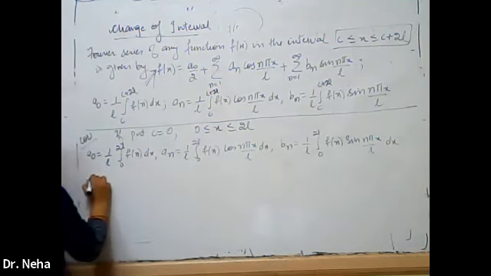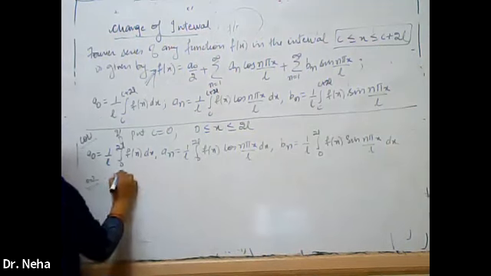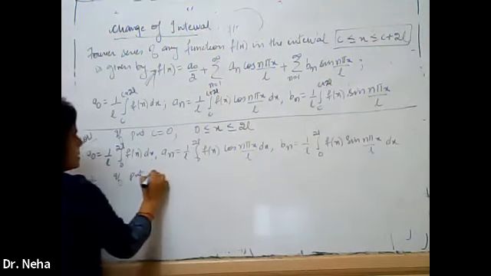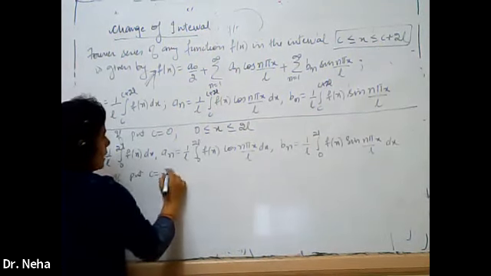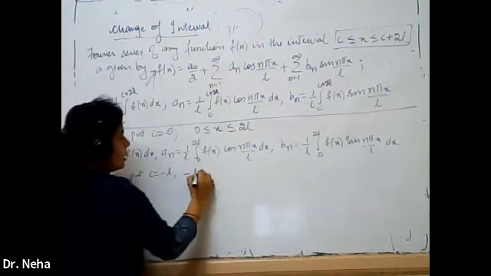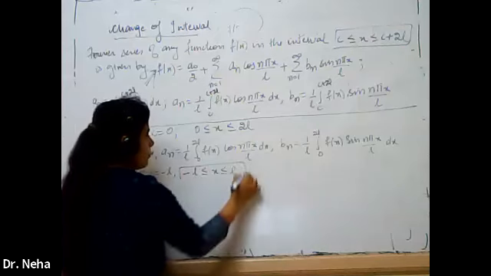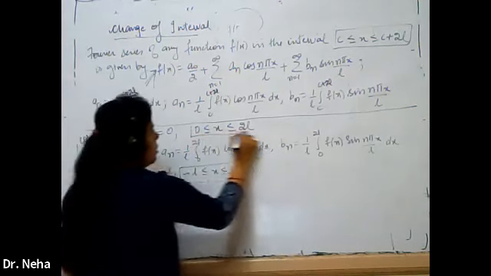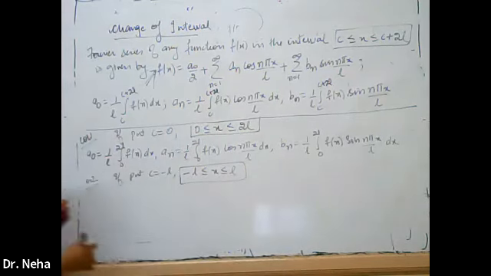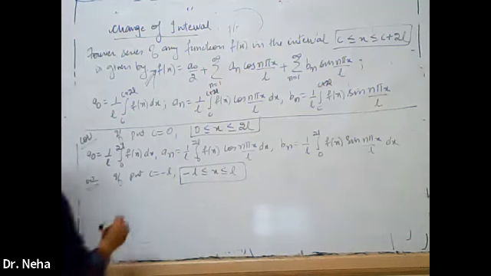Similarly, for the second result, if we put c equal to −L, then the interval will be −L to +L. Earlier it was 0 to 2L, now it is between −L to +L.